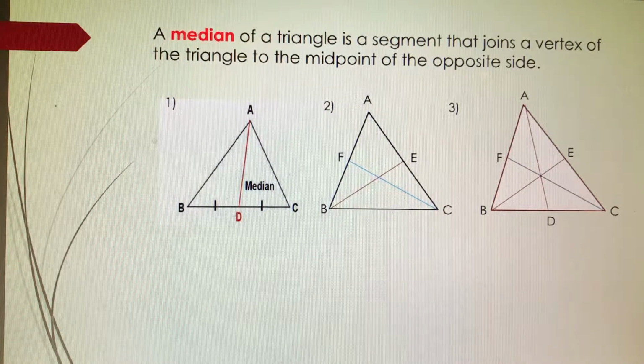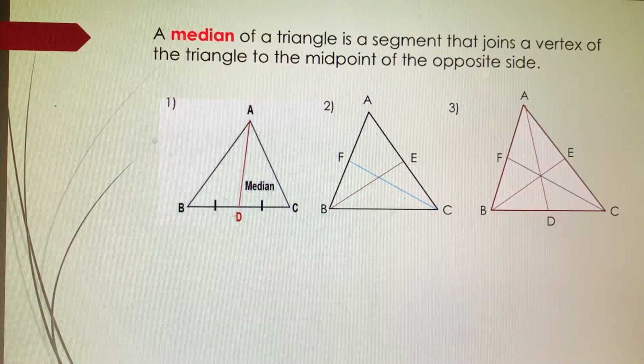In example number 2, we have two medians. The vertex B goes to the midpoint E, and the opposite side of E is A to C. And the second median, the vertex C, goes to F, which is the midpoint of the opposite side from A to B. And the last example is so special that we have three medians that intersect at one point.